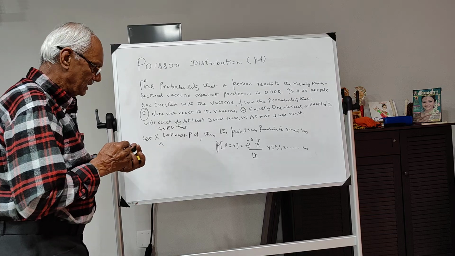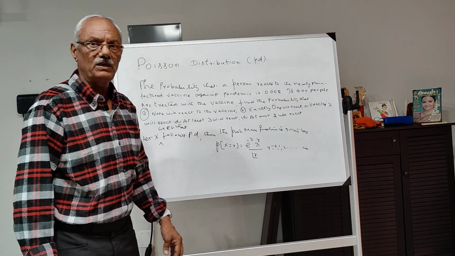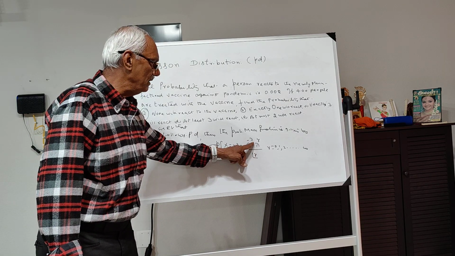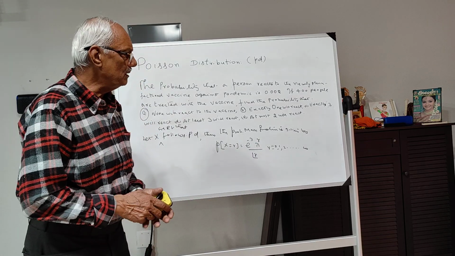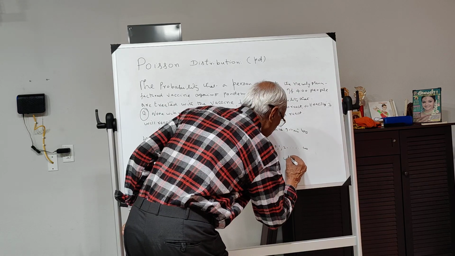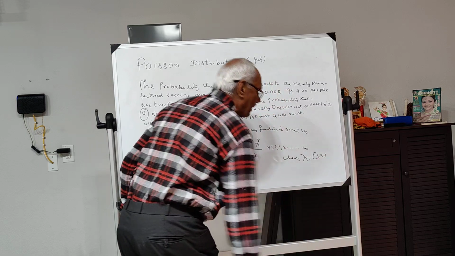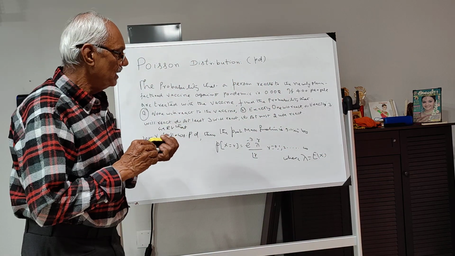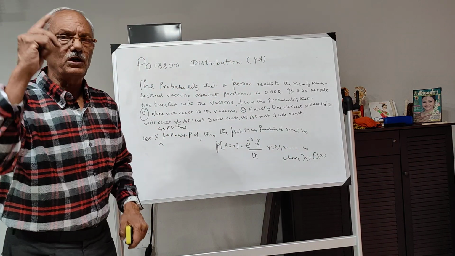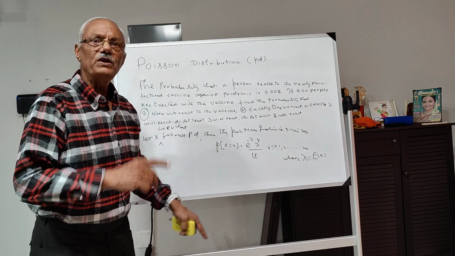Now you see that here we don't talk about the probability of success or failure. Instead, we come across a very important parameter lambda, which is nothing but the expectation of the random variable X. That is, lambda is equal to E of X, where X follows the Poisson distribution. So here the parameter is lambda, and we work out the whole problem with it.